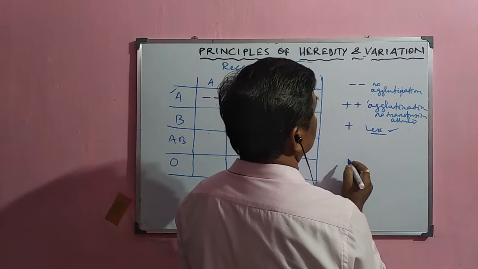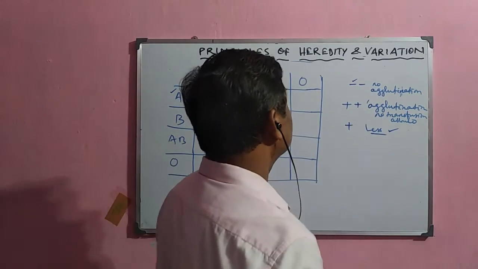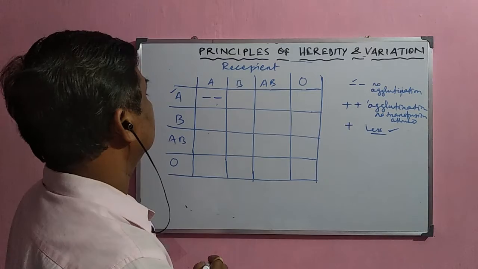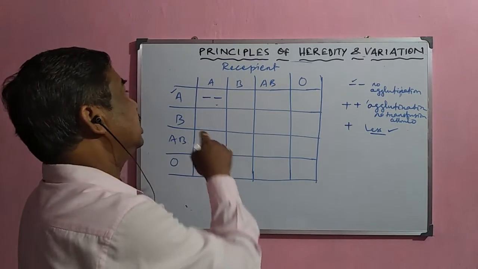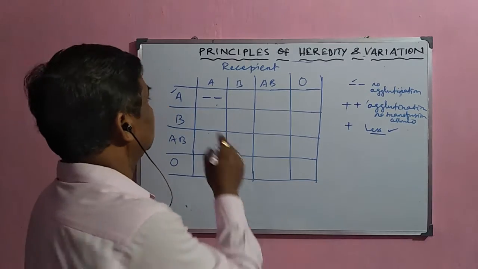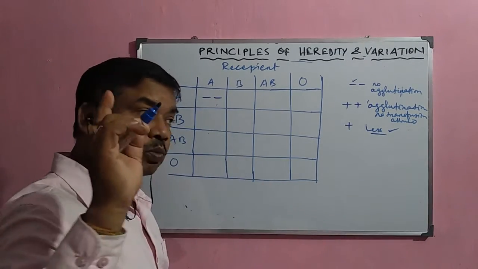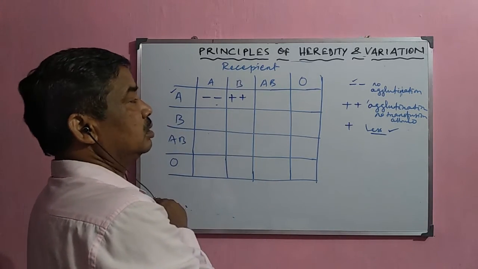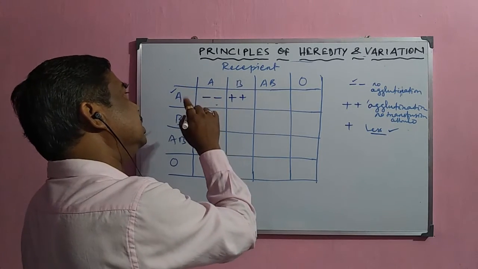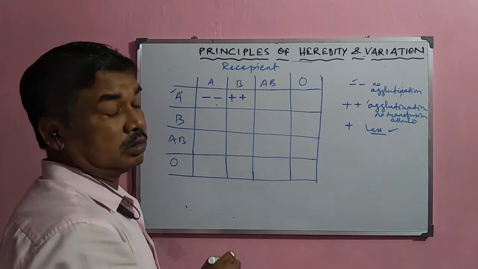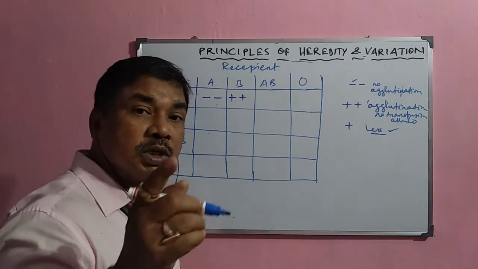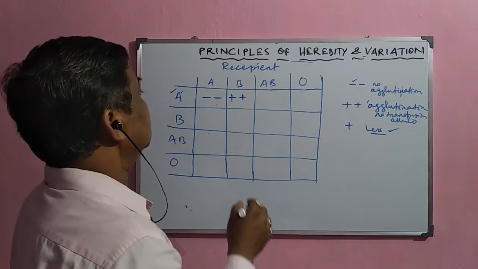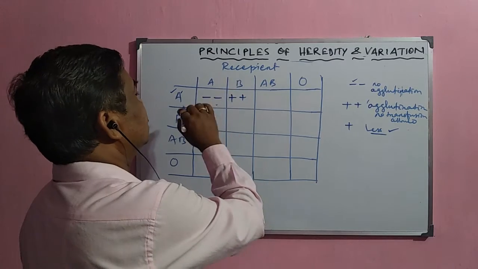Okay. Now sometimes there is no agglutination when the A blood group is given to A, then there is no agglutination, and an A blood group person can easily donate to A. But when it donates the blood to B, then as antibody A is there and antigen B is there, this antibody will react with this blood group antigen. So that is why heavy agglutination will occur, and the blood will not be received, and that is why it is not allowed to donate blood from A to B.